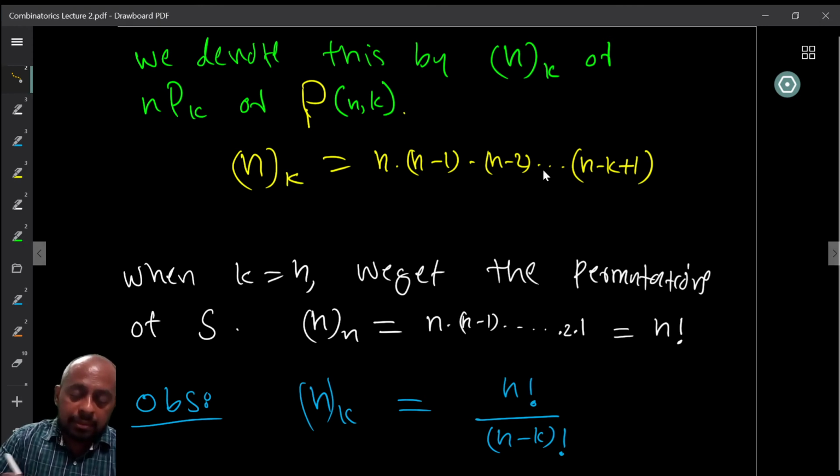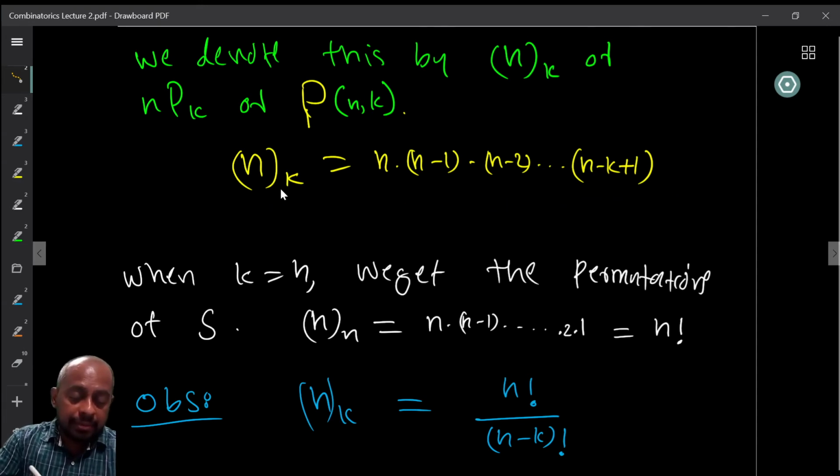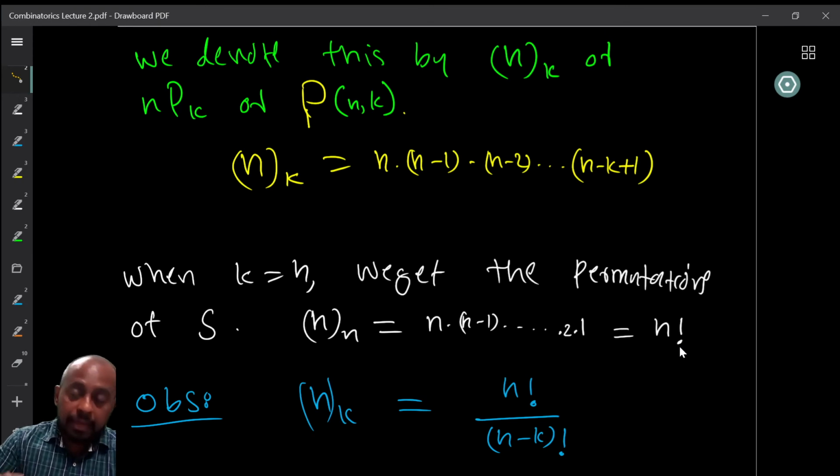So this is the number of k-permutations of a set. Now if k is equal to n, then we are looking at n, n minus 1, n minus 2, etc., up to n minus k plus 1. Now when k is equal to n, you can see that this immediately reduces to n factorial. It also makes sense because we are talking about k-permutations. What we looked at earlier was basically an n-permutation of the n-set, because we are looking at all possible arrangements.